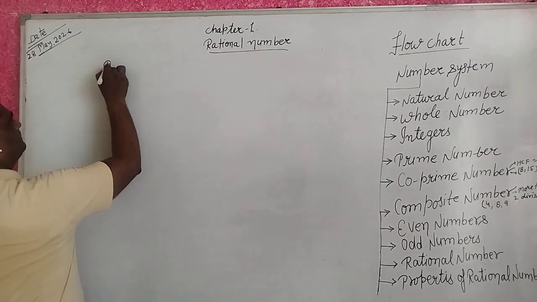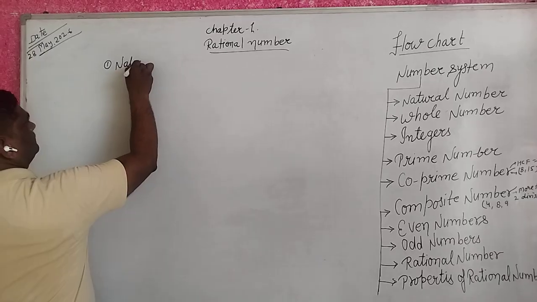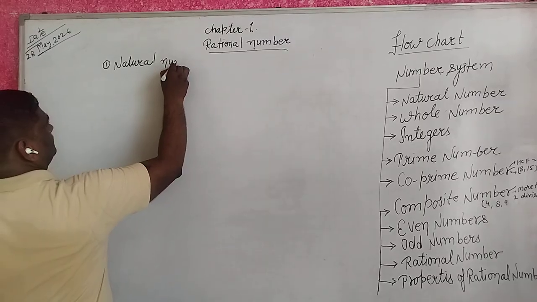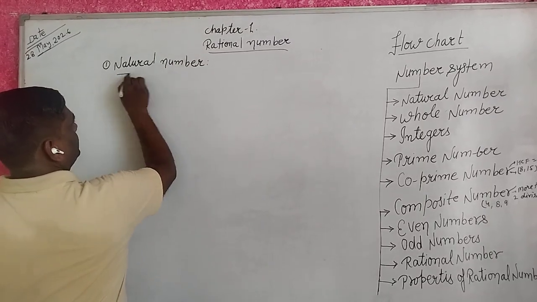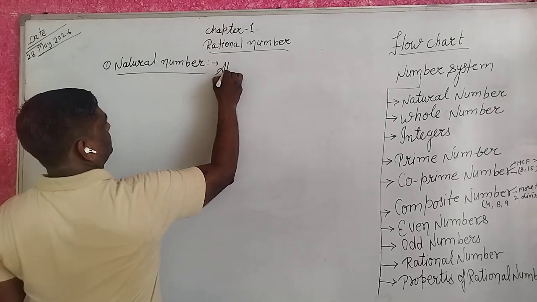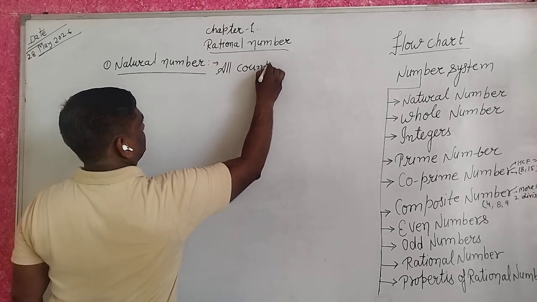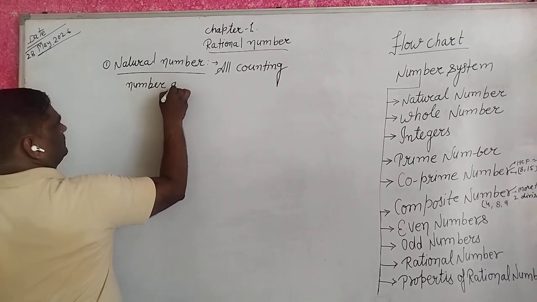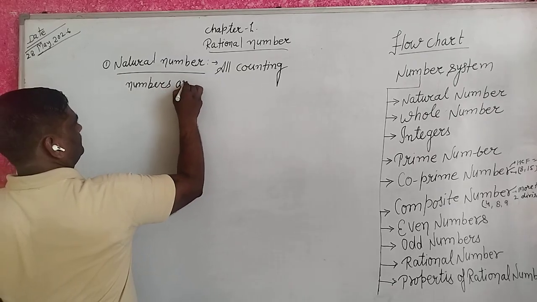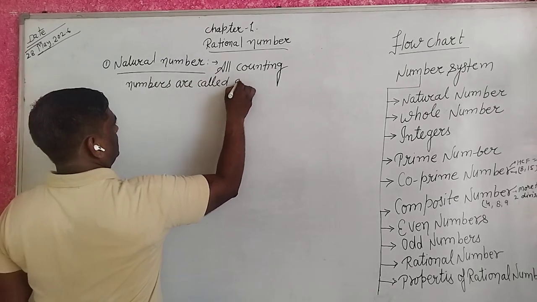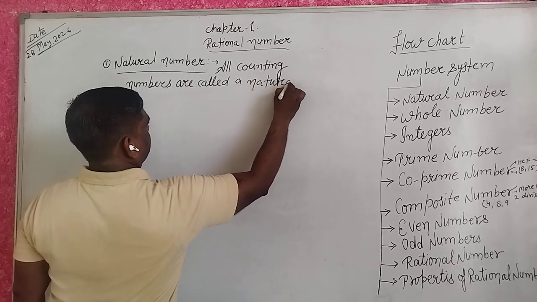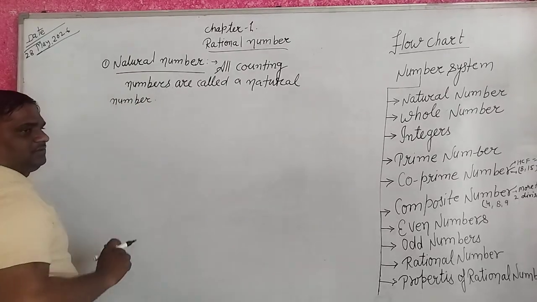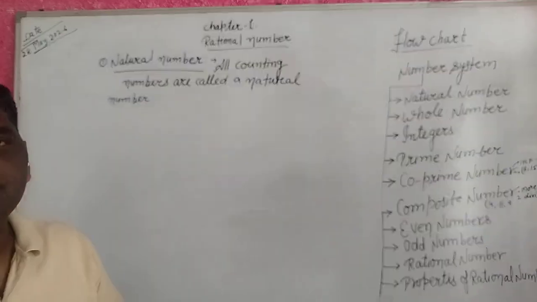Natural numbers: all counting numbers are called natural numbers.